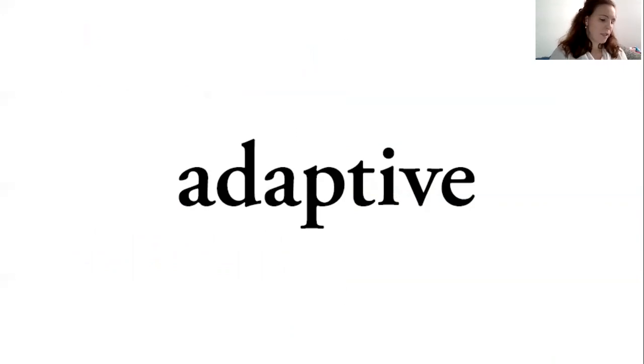So I have adaptive. A is a vowel, D is a consonant, A is a vowel, P and T are consonants, I is a vowel, V is a consonant, and E is a vowel, but at the end it does not make a sound. It might change the sound of another vowel. So adaptive has 3 vowel sounds, even though there are 4 vowels in the word.